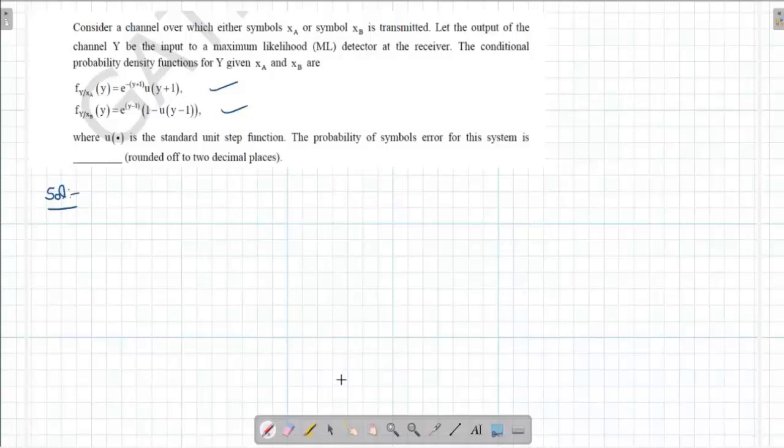Let me plot the two PDFs first. If I want to plot f of y given xa, it is going to be something like this.